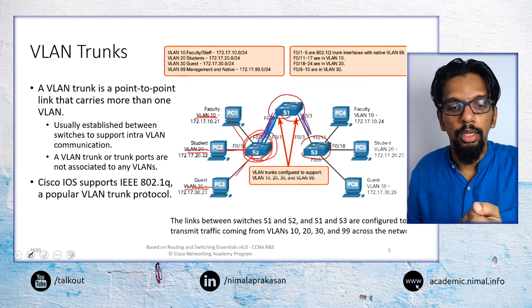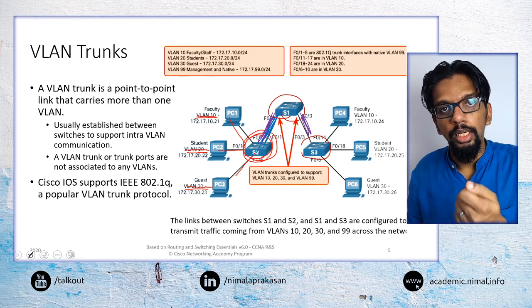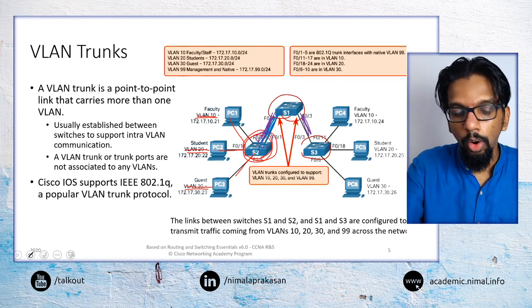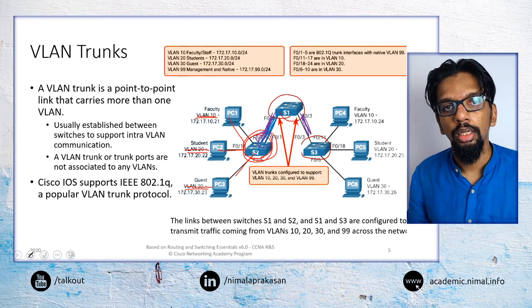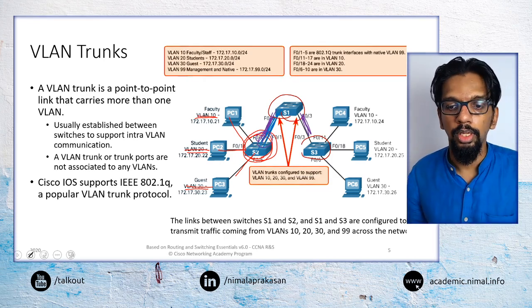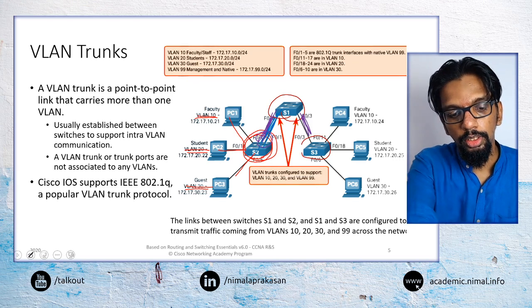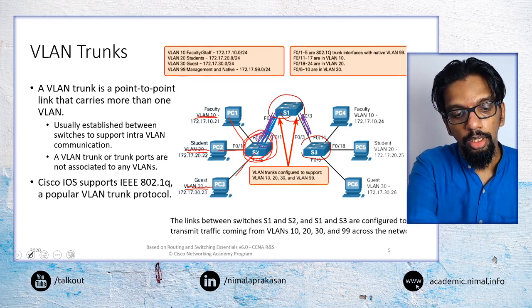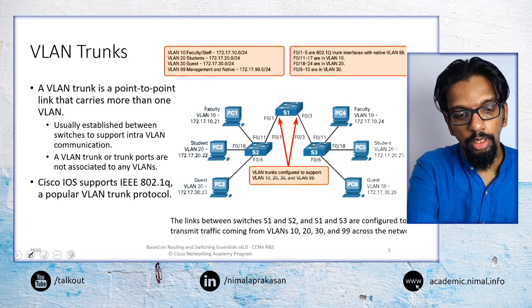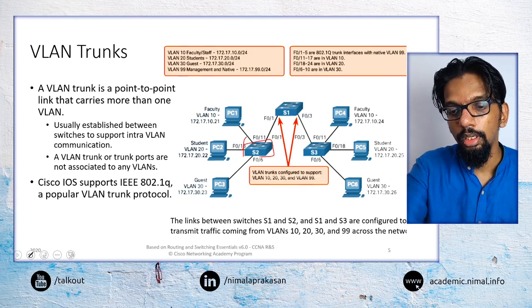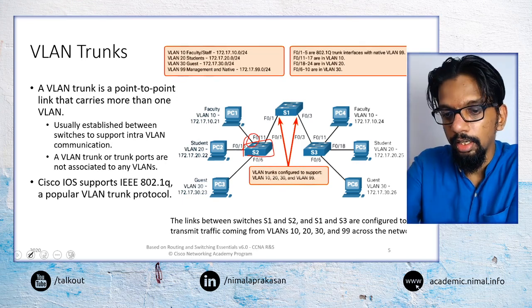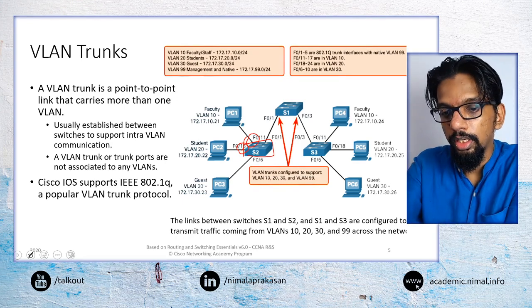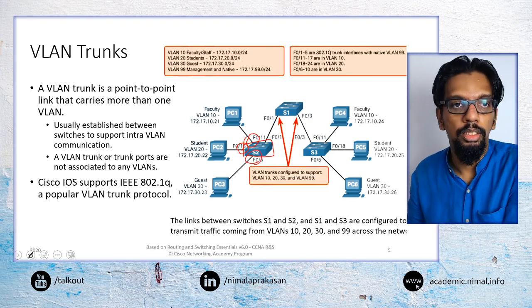One of the things that needs to happen is that on a switch, the ports associated with a VLAN trunk will not be associated with a particular VLAN. If we take this switch for example, we would configure this interface to be VLAN 10, this interface to be VLAN 20 and this interface to be VLAN 30.